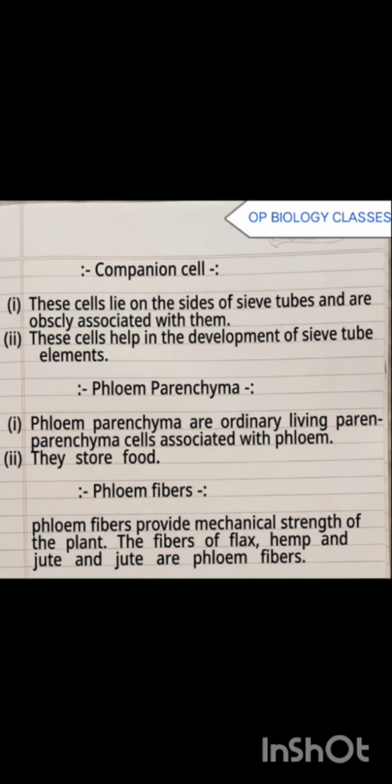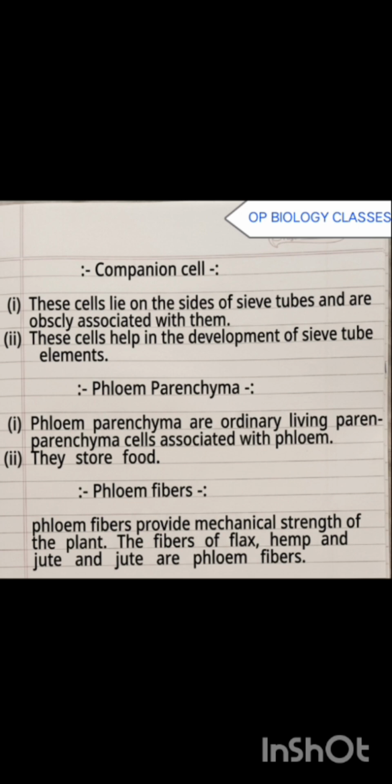Phloem cells: there are four types, namely sieve tubes, companion cells, phloem parenchyma, and phloem fibers. First, sieve tubes are important, and these cells are placed side by side and end to end, closely associated with companion cells. Second, companion cells help in the development of sieve tube elements.